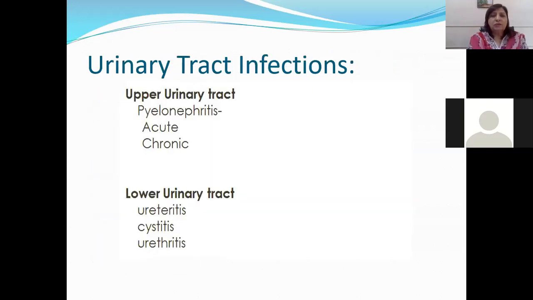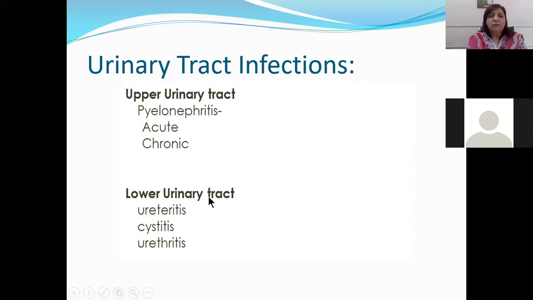Urinary tract infections can be seen in the upper urinary tract and lower urinary tract. In the upper urinary tract, these are pyelonephritis. Pyelonephritis means inflammation of the renal pelvis. In the first lecture, I told you what a renal pelvis is, and it can also lead to infection which can spread in between the renal parenchyma, in between the tubules and in the interstitial tissue, leading to acute pyelonephritis when it is an acute condition, or it can become chronic, leading to chronic pyelonephritis.